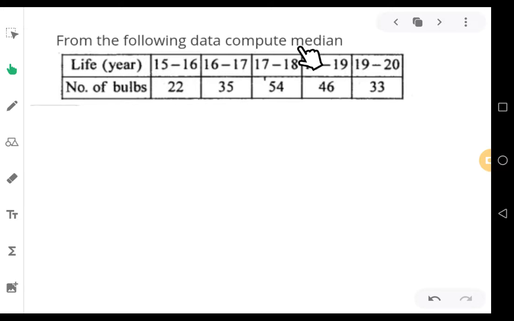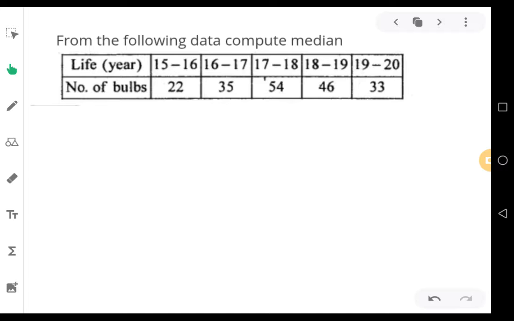From the following data compute median, and they have given a small table with two rows. In the first row they have given life, that is in years, and they are talking about the number of bulbs, that means the life of the bulb. So 15 to 16 is the first group, that means 15 to 16 years, 16 to 17 years, 17 to 18, 18 to 19 and 19 to 20. So these are the class intervals, they are in continuous series and the number of bulbs has been given. For this data we have to calculate median.